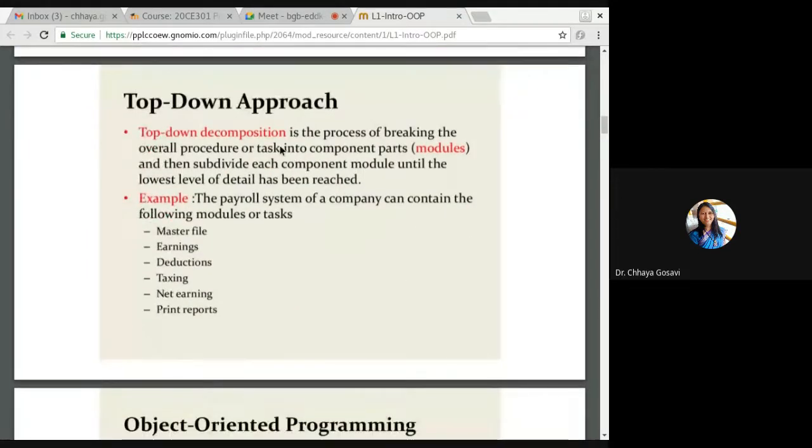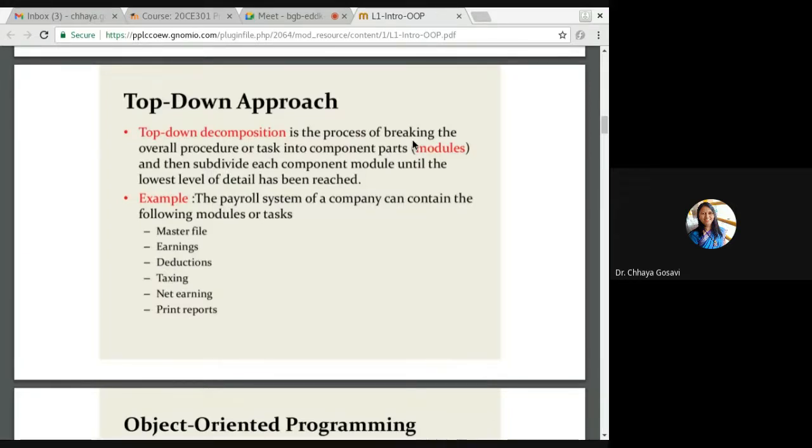So in top-down decomposition, the process is breaking the overall procedure or task into components or modules. We can imagine a problem as a black box. Suppose we take a banking application or any application. We assume what the input and output are, and the rest is a black box. We don't know what we have to do. So that is our main.